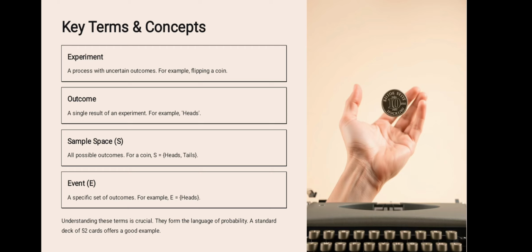Sample space, or S: all possible outcomes, for a coin, S is heads or tails. Event, or E: a specific set of outcomes, for example E is heads. Understanding these terms is crucial. They form the language of probability. A standard deck of 52 cards offers a good example.